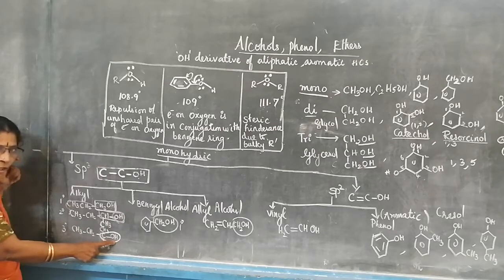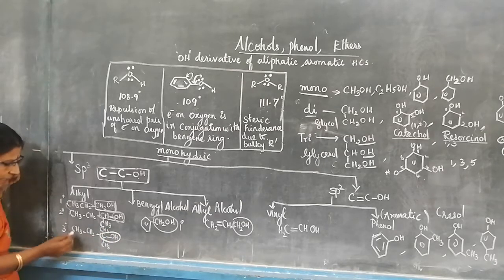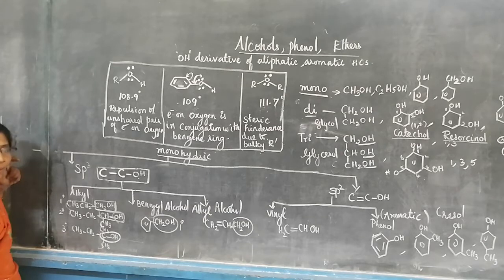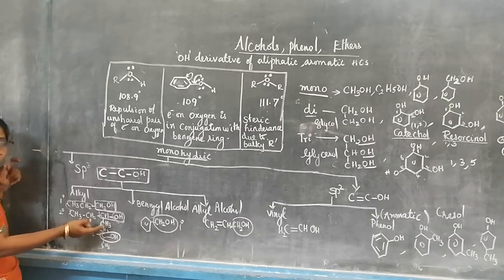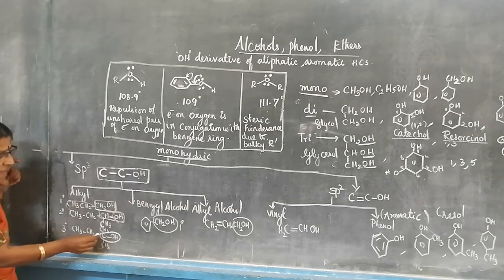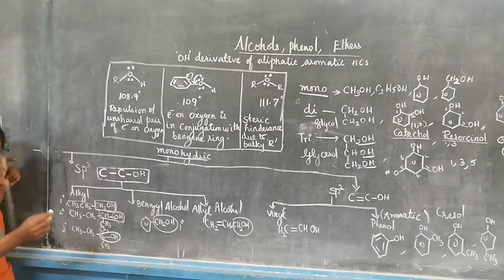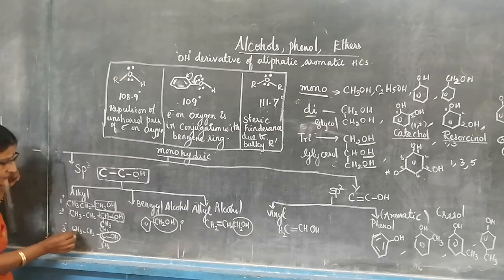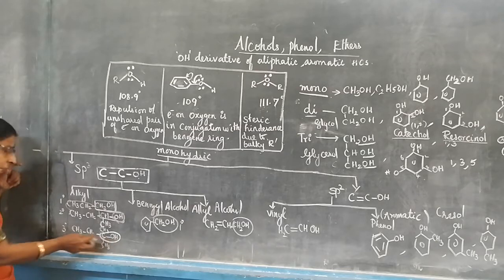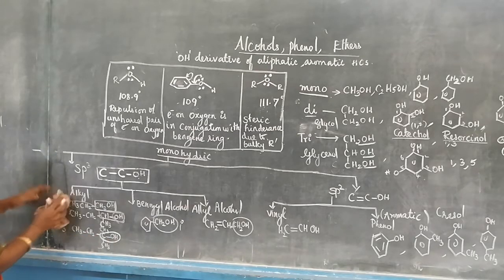COH means tertiary alcohol. Now locate the parent chain. 1, 2, 3. Either you go up or come down. This is a 4 carbon alcohol in which 1 carbon is coming as a branch. In the 5 carbon, 4 are in the straight line and 1 is a branch. Where is the one carbon that comes as a branch? If you start from here, 1, 2, 3, the third carbon is attached to the methyl group as well as OH. Am I correct or not? If you want, I will write it in detail.